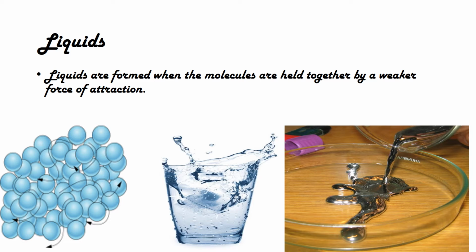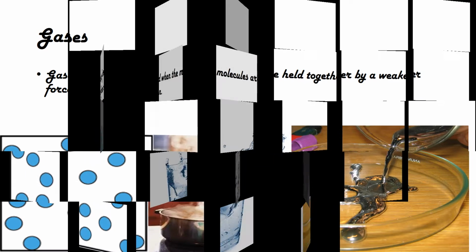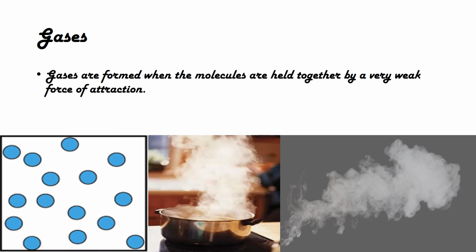Liquids. Liquids are formed when the molecules are held together by a weaker force of attraction. Did you know that mercury is a liquid even though it's a metal? It is in the third picture. Gases are formed when the molecules are held together by a very weak force of attraction.